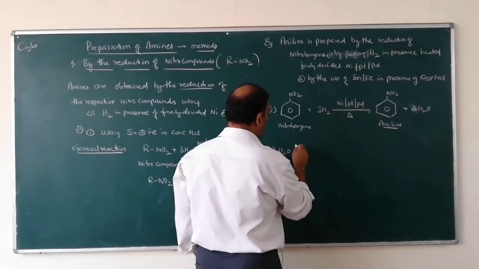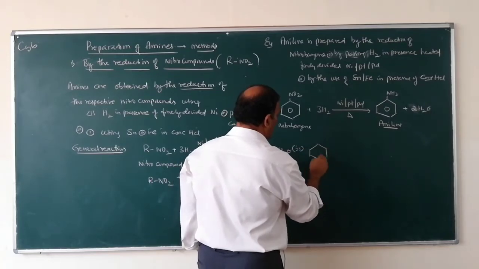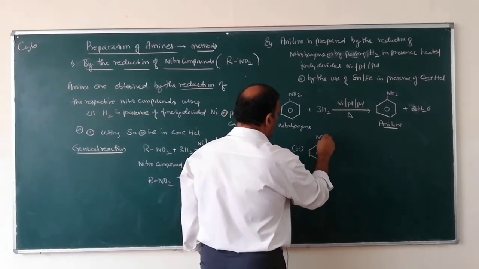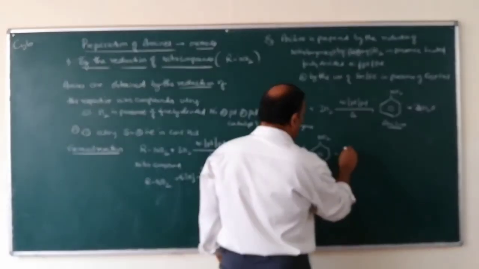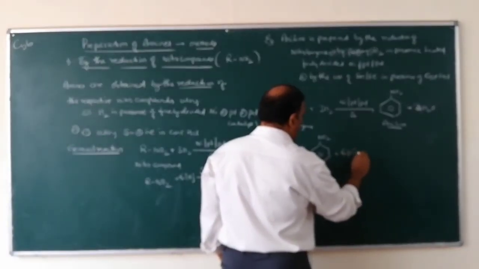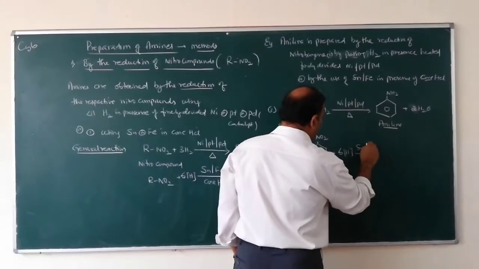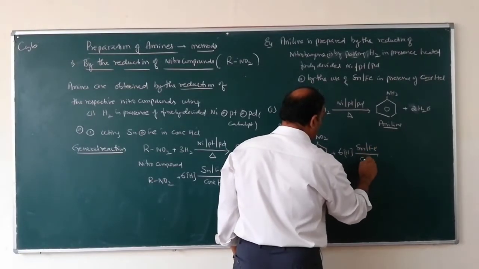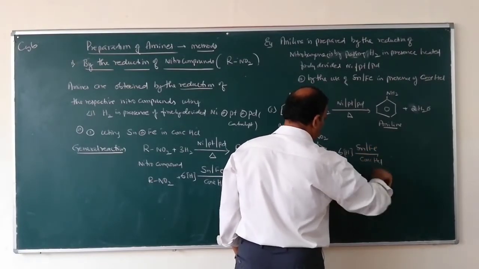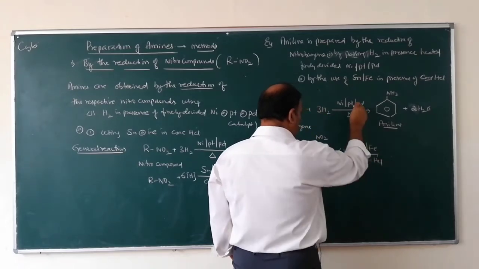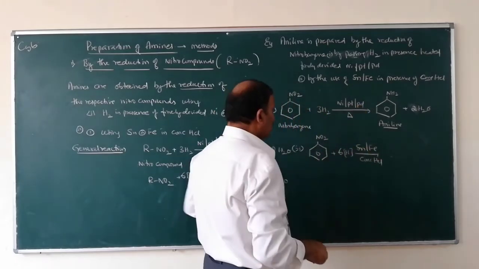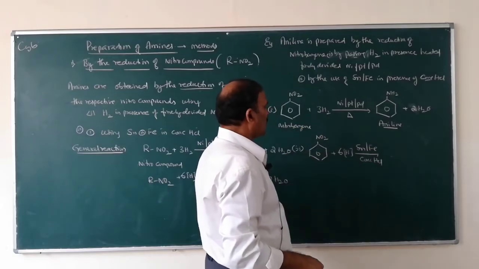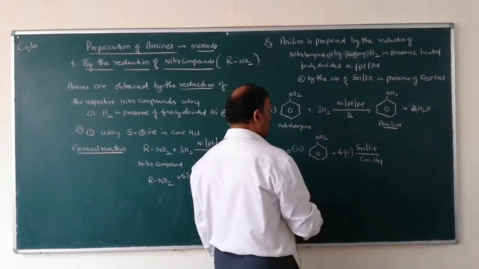Second method: this is nitrobenzene, NO2, when reduced using tin or iron in presence of concentrated HCl. These are all reducing agents to get hydrogen gas or nascent hydrogen for reduction.